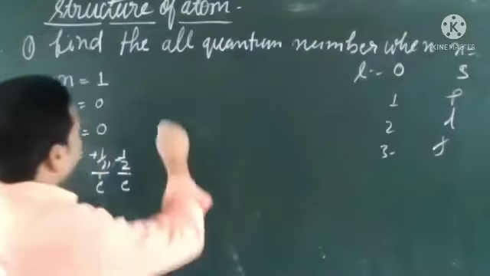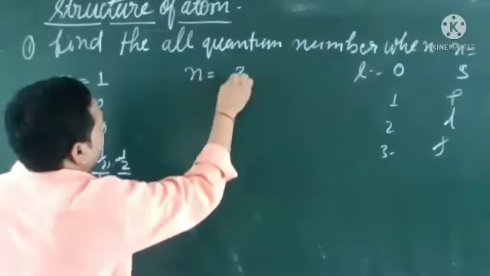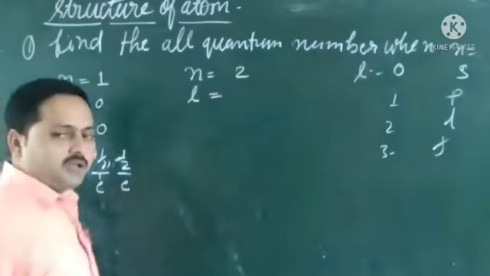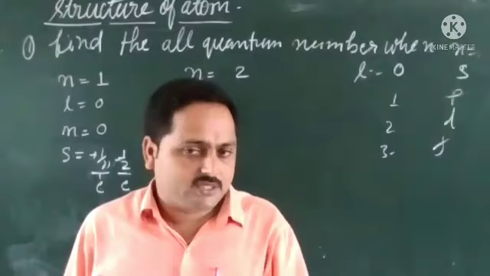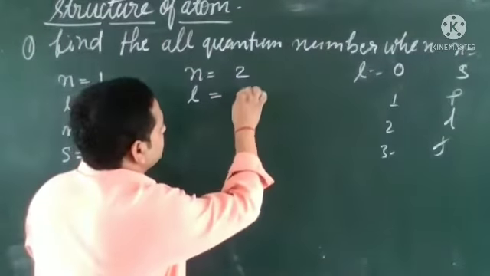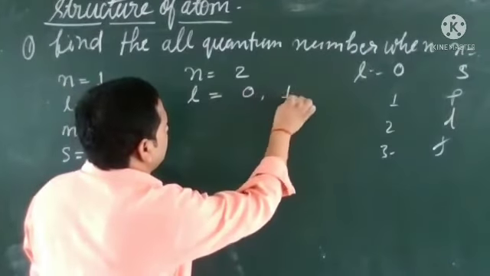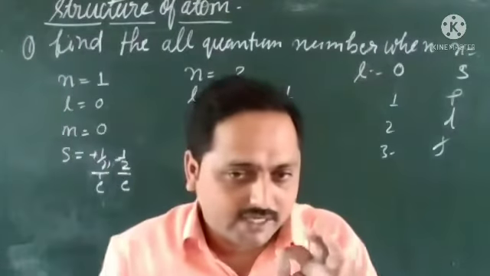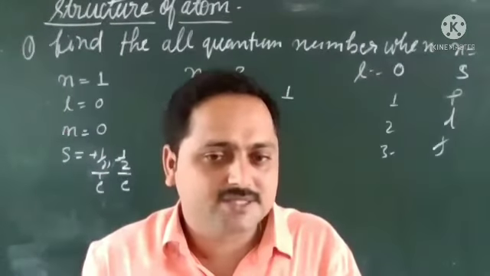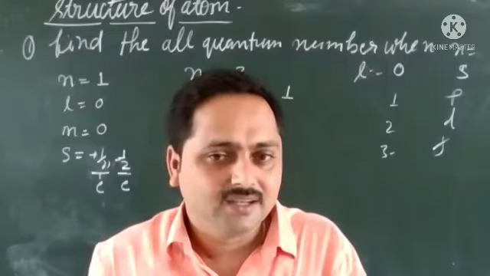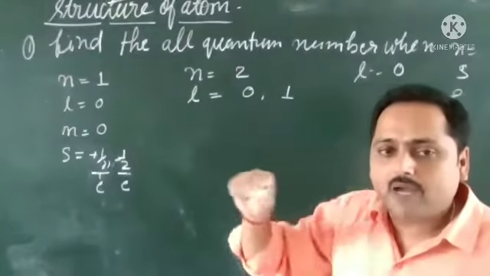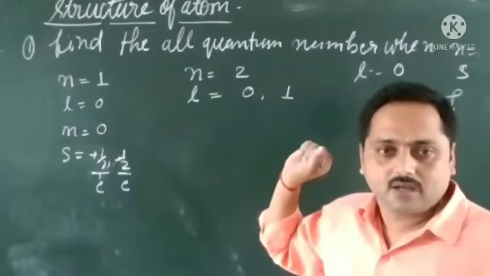We will change it. If n is equal to 2, what will be the values of l? Just tell me. What is the value of l? 0 and 1. All of you understanding this? Yes, sir. Here m is minus 1, 0, plus 1. And this is the formula: l goes from 0 to n minus 1, integers.